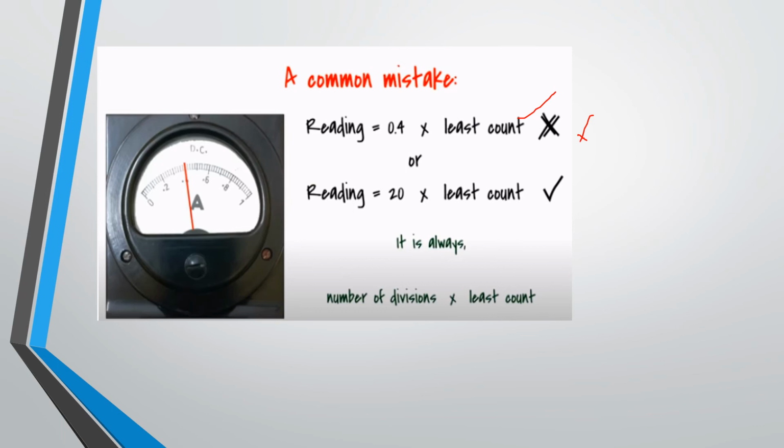Got it? So reading is nothing but how much? 20 divisions into least count. It is always number of divisions into least count.